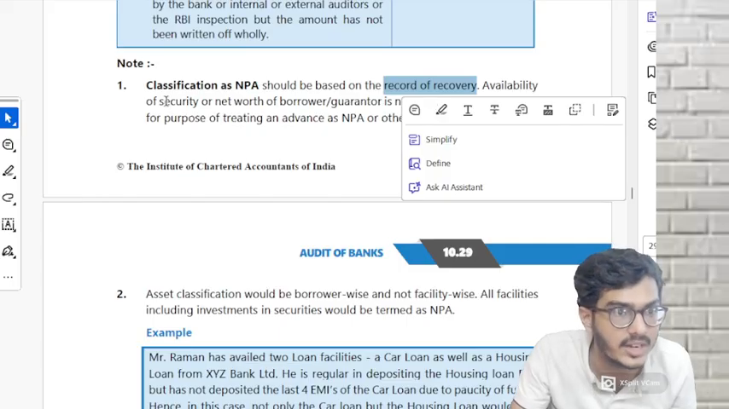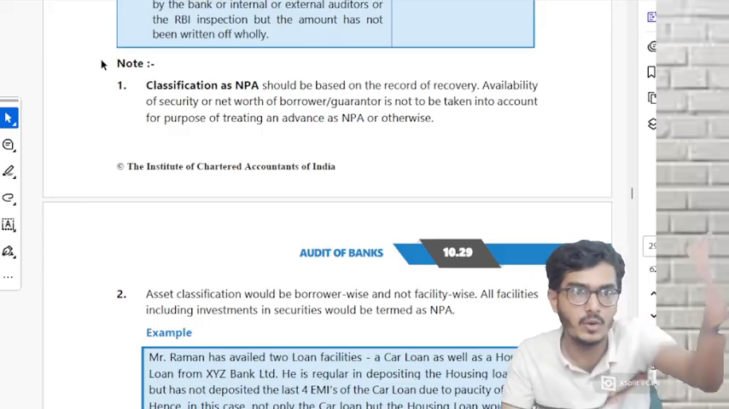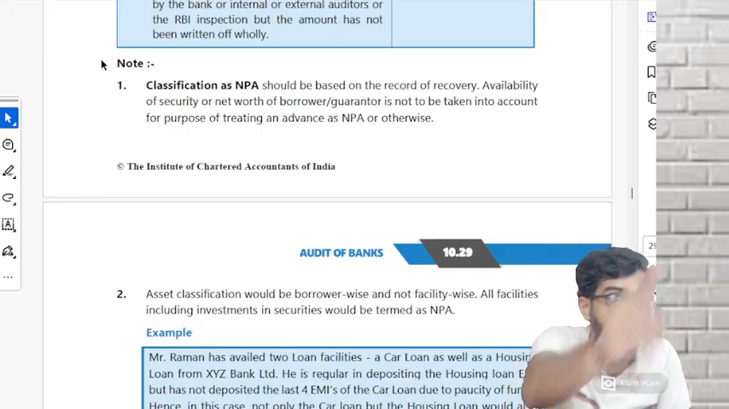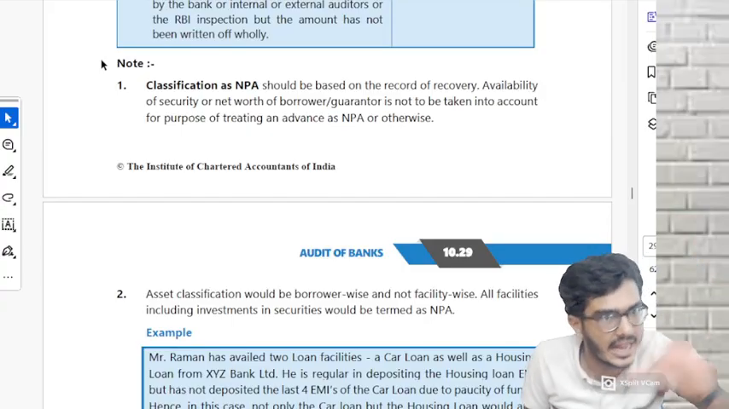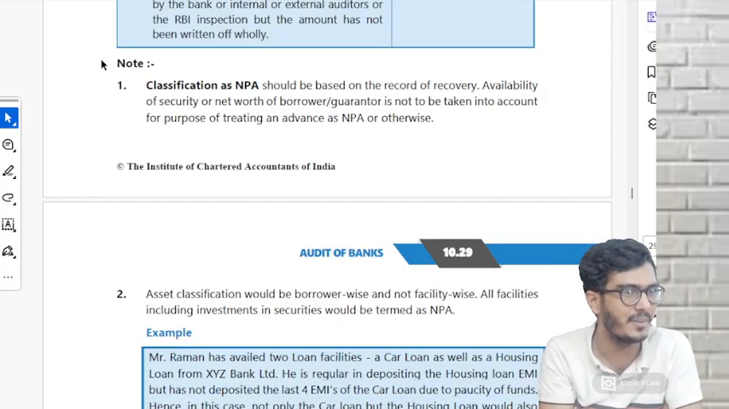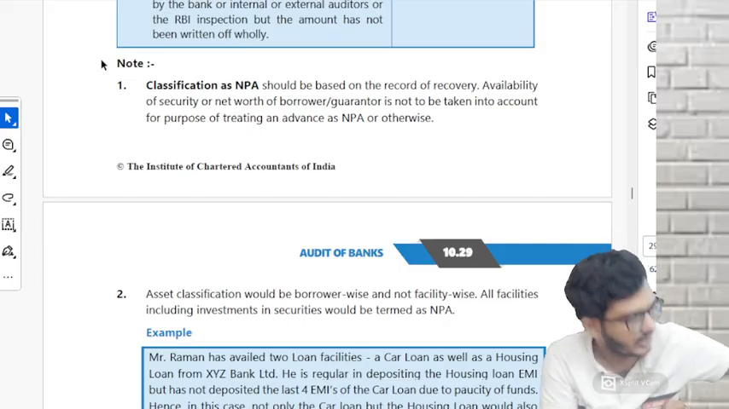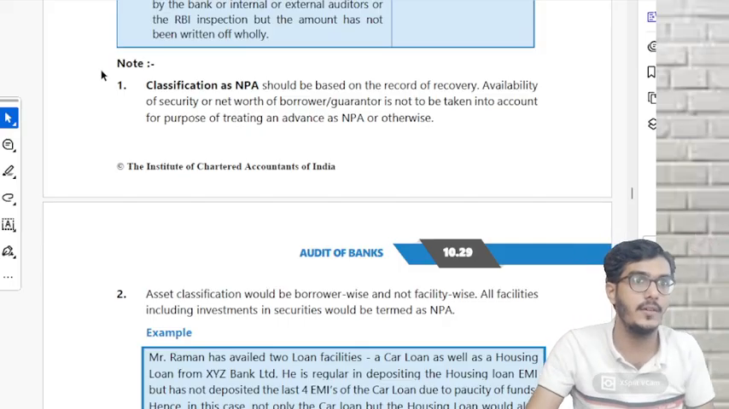And don't check one more thing: security. You have taken a 10 lakh loan. I have got a security of 1 crore from you, you have given me a property worth 1 crore. 90 days crossed, you didn't make any payment. Can I say I still consider it performing? Why? I've got 1 crore security. No. Record of recovery: 90 days no payment, convert into NPA. Understood? First point, very important.